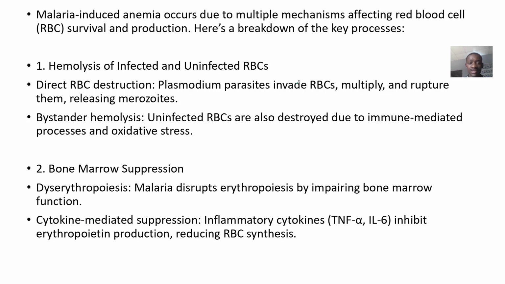So malaria-induced anemia occurs due to multiple mechanisms affecting red blood cell survival and production. So it's affecting the survival of already produced red blood cells, or it is affecting the production. So now, hemolysis of infected and uninfected red blood cells. You can directly destroy the red blood cells: invade them, multiply within them, rupture them, then release merozoites.